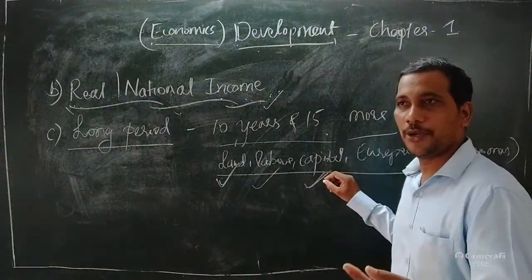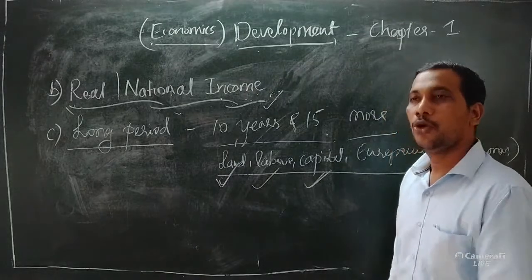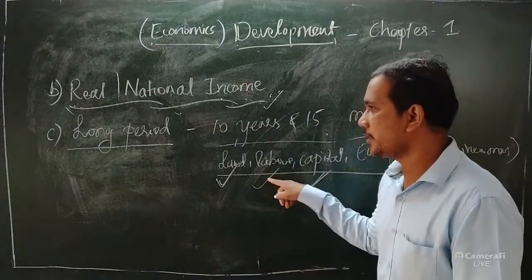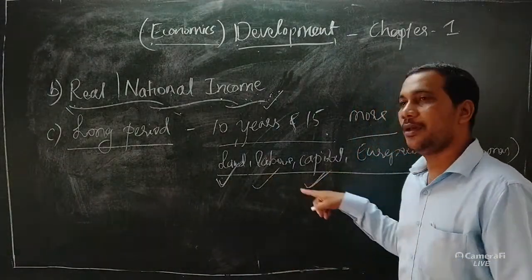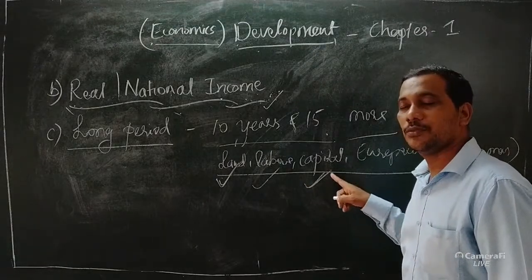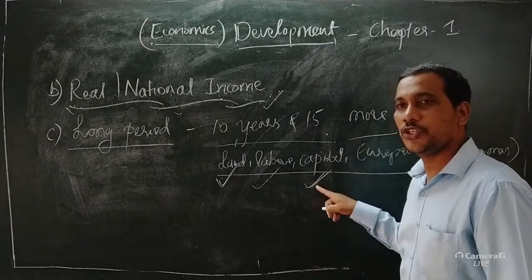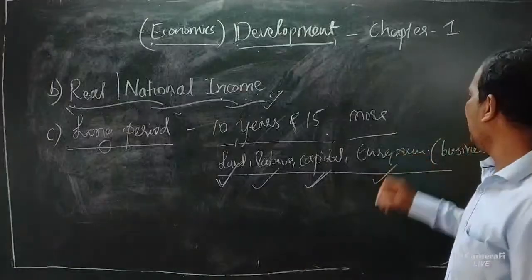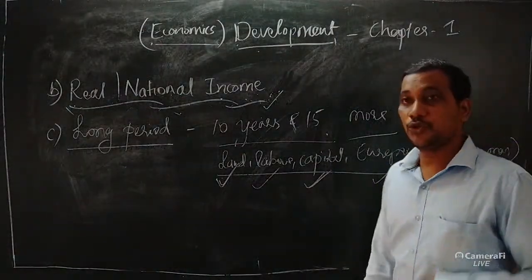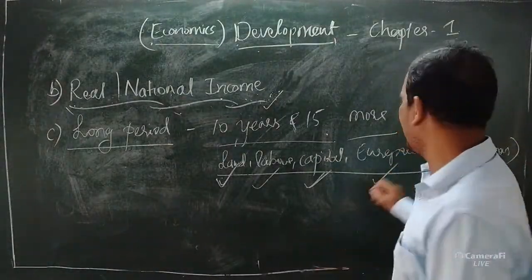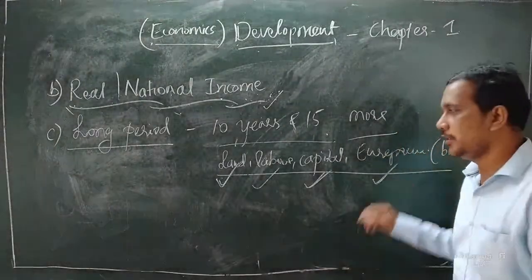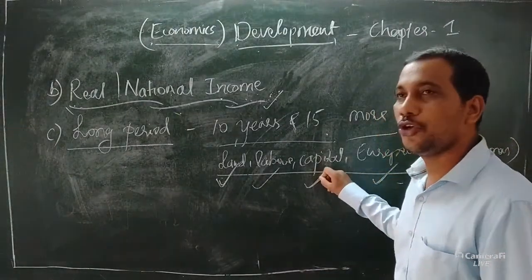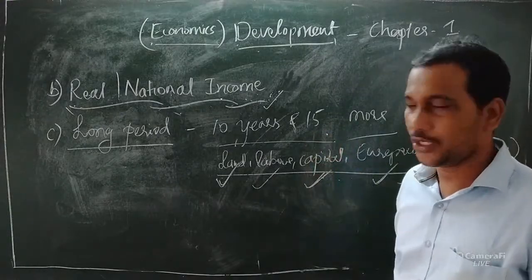This is important to purchase raw material and to pay salaries to the laborers. And the last one, entrepreneur, means the businessman. Those who start that business are known as entrepreneurs. So these four things are known as the factors of production.